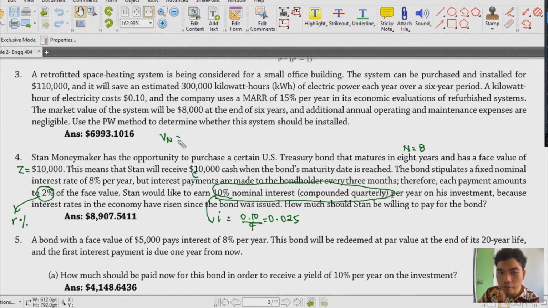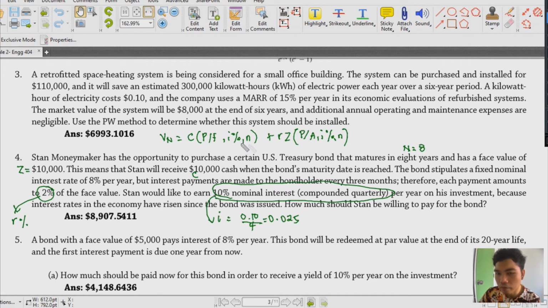So from our V sub n, we know na sabi dito, V sub n is equal to C (P given F, I%) plus RZ, di ba yun yung formula. And then we have to multiply this by our (P given A, I%, N).